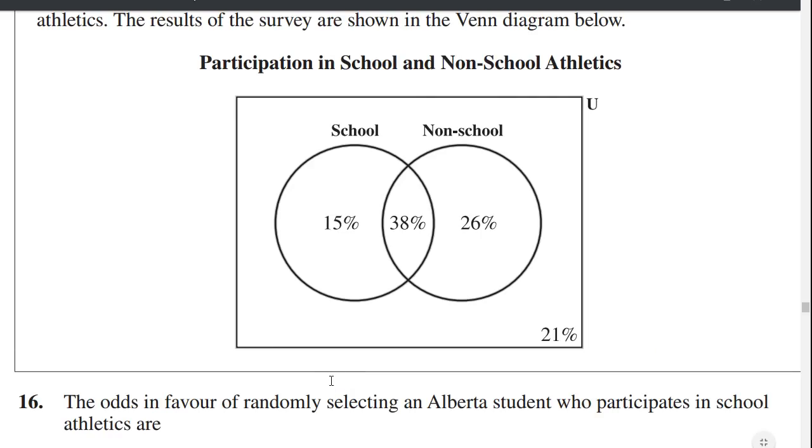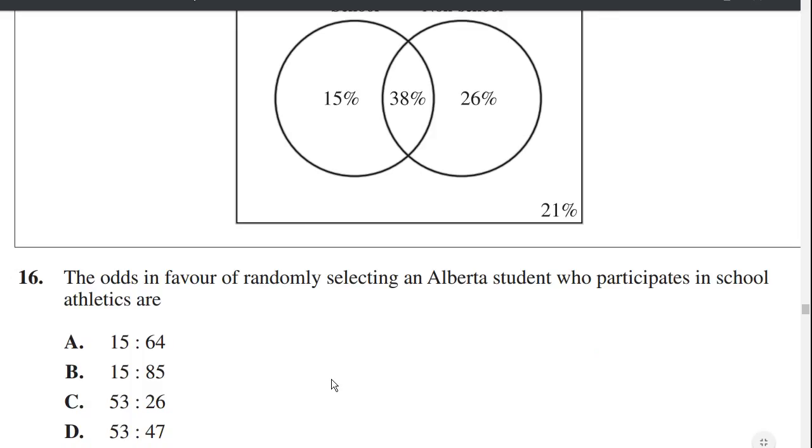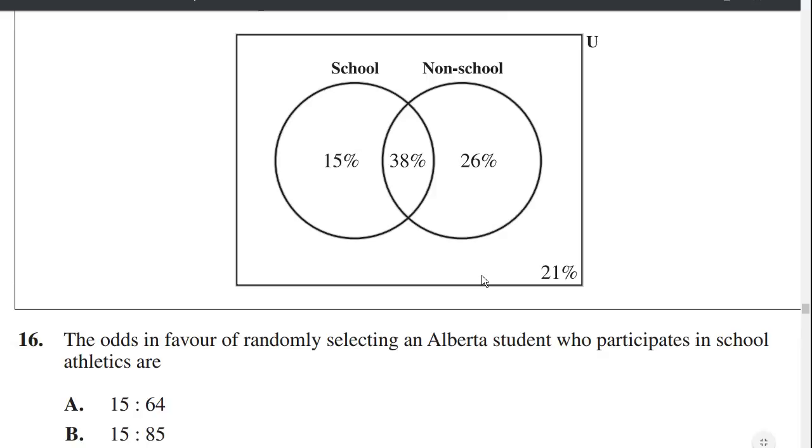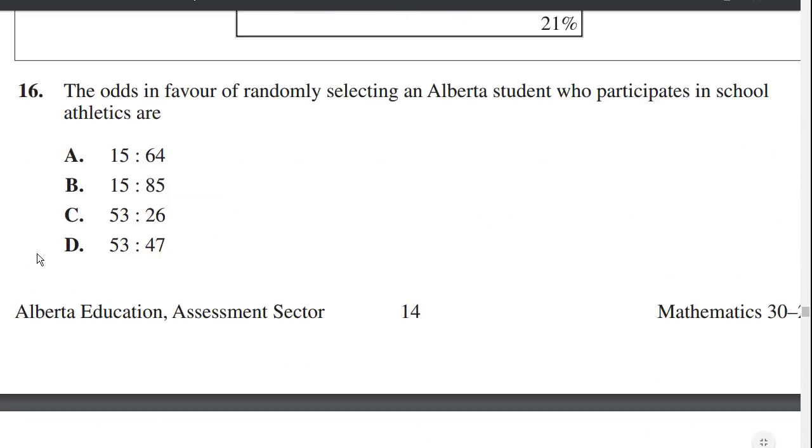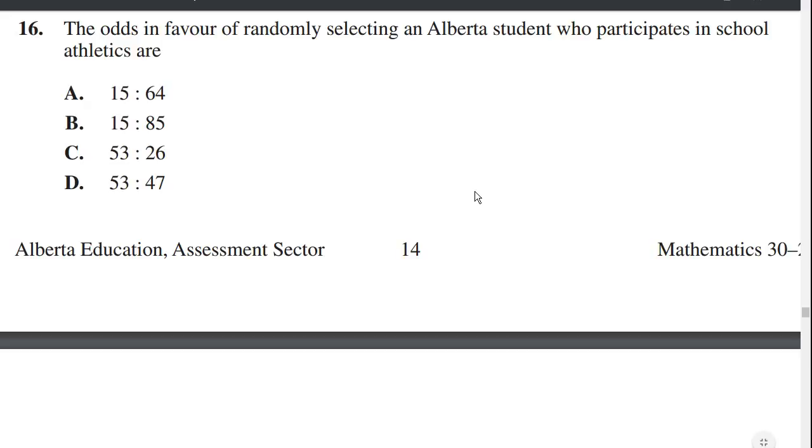And how many odds in favor of randomly selecting an Alberta student? So they're just asking for, out of any Alberta student, if I randomly picked one, what are the odds that that student participates in school athletics? Well, it's 53% compared to the unfavorable outcomes, which is 26 plus 21, which is 47. So the answer is D, 53 to 47. Okay.